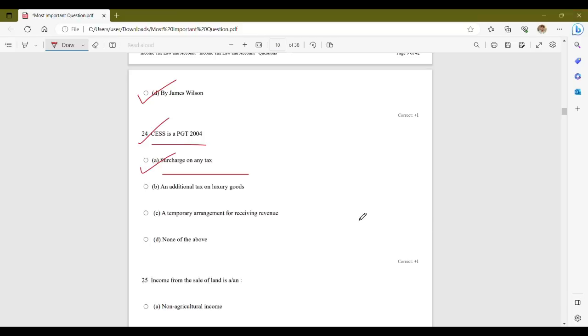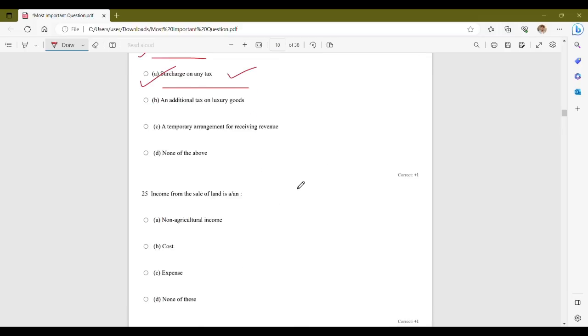In the context of taxation, a surcharge is an additional charge or levy imposed on the existing tax liability, usually applied as a percentage of the tax amount. Now, cess typically refers to a type of levy imposed by the government for a particular purpose, such as education, health, infrastructural development, or specific welfare initiatives. The purpose and applicability of cess can vary depending on the specific legislation or government policy in place. Therefore, the correct answer is option A, surcharge on any tax.